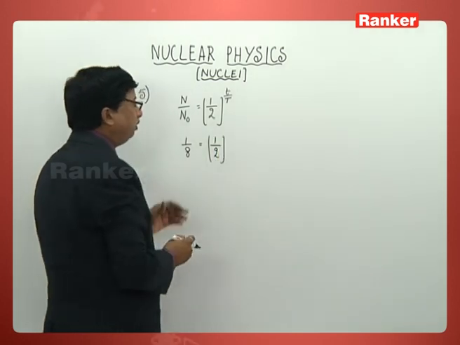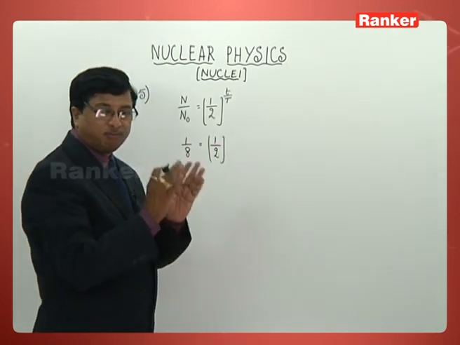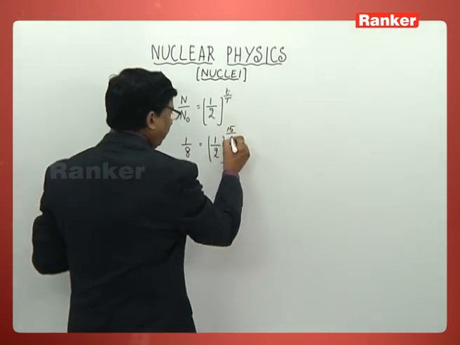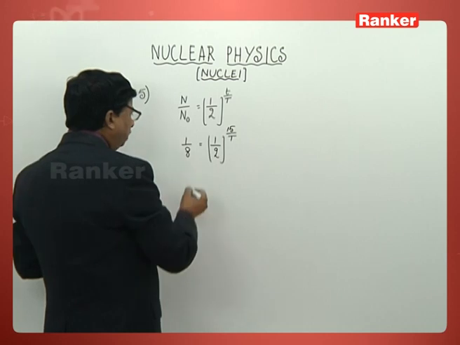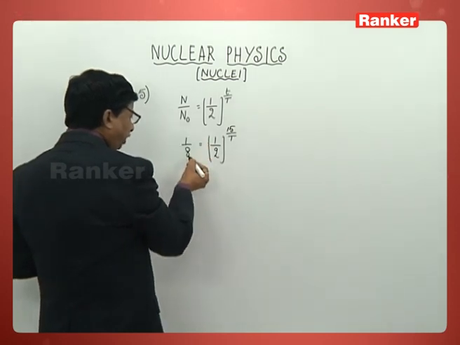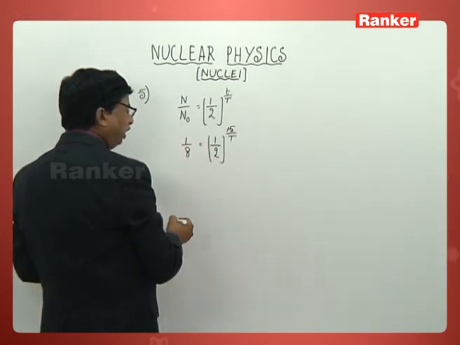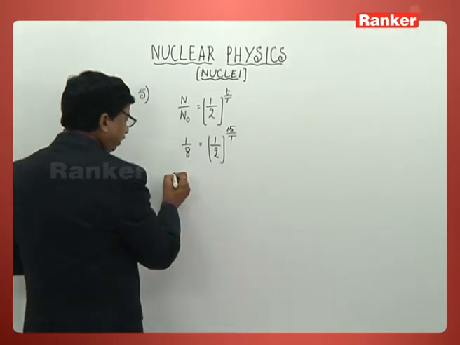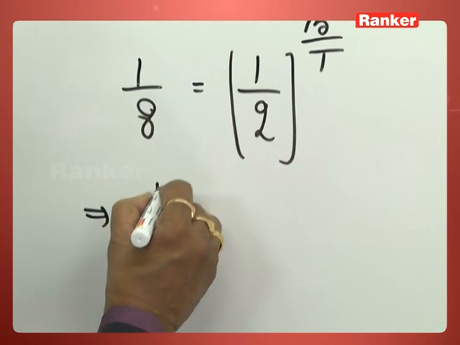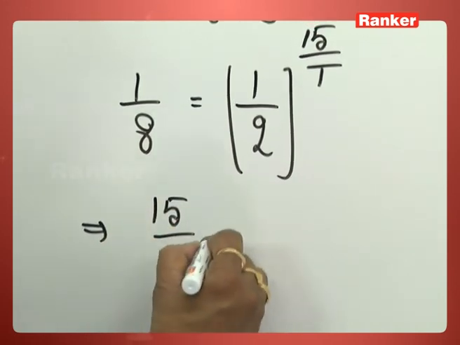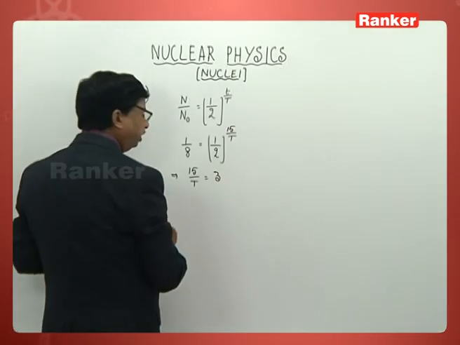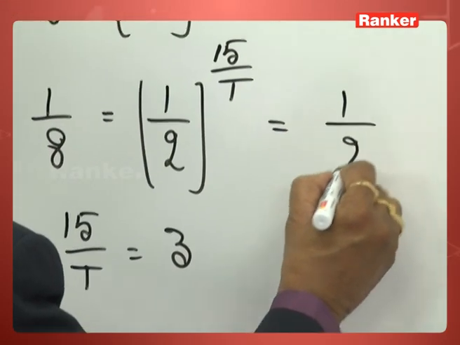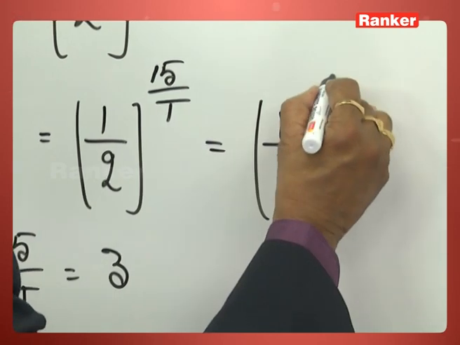How much has he given as the total time? 15 minutes. So I write 15 minutes by capital T. But you can all understand 1 by 8 can be written as 1 by 2 whole cube. So what can I write from this? 15 by T must now be equal to 3.